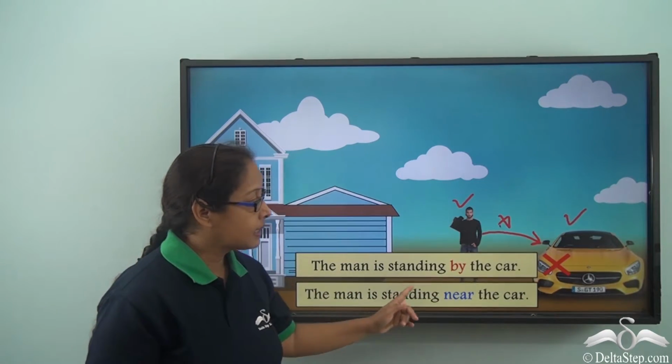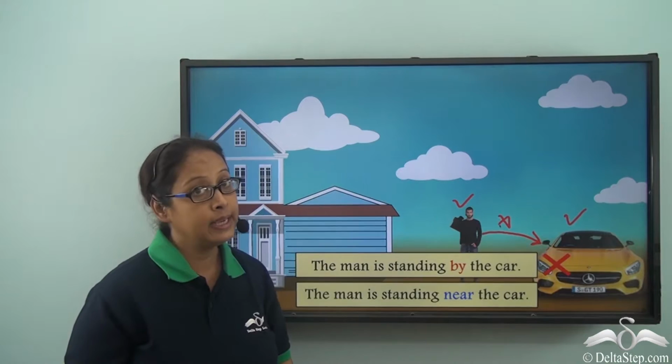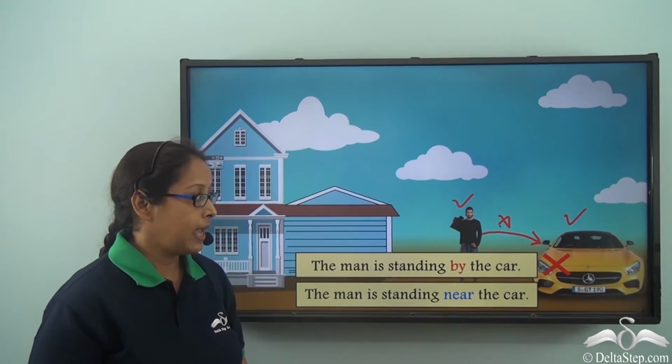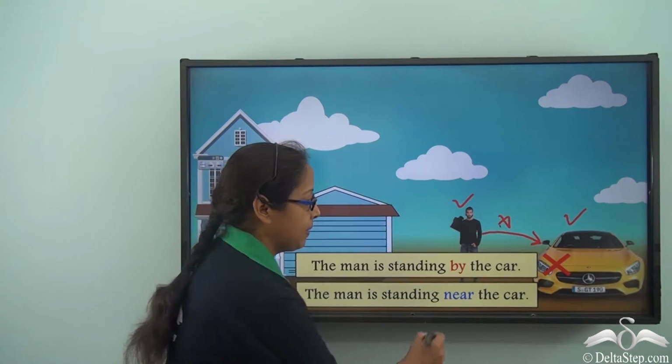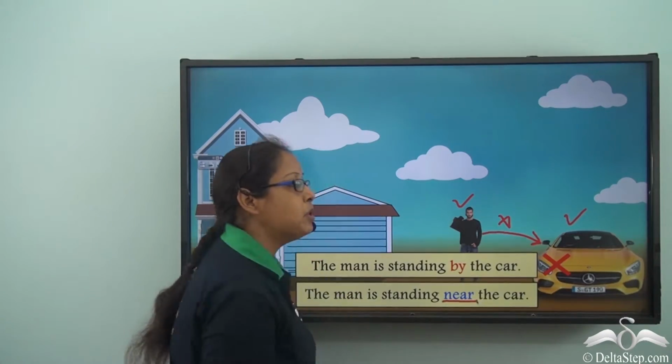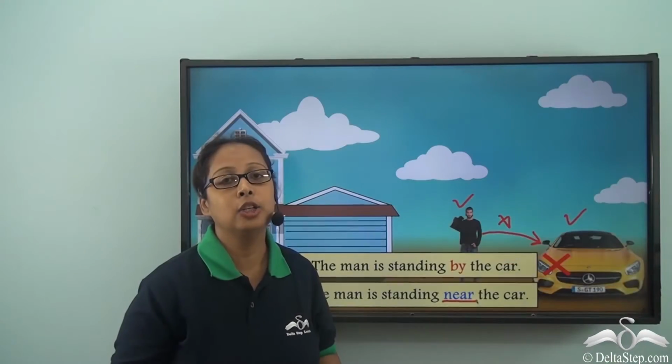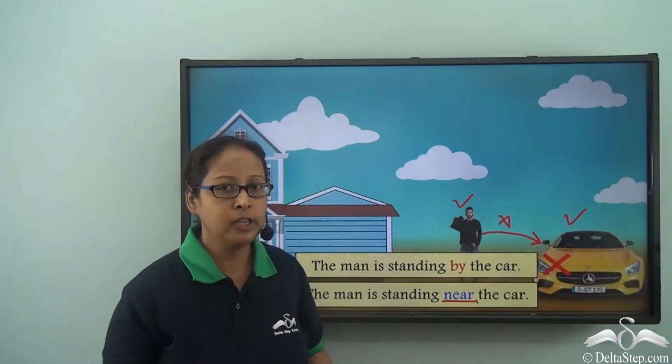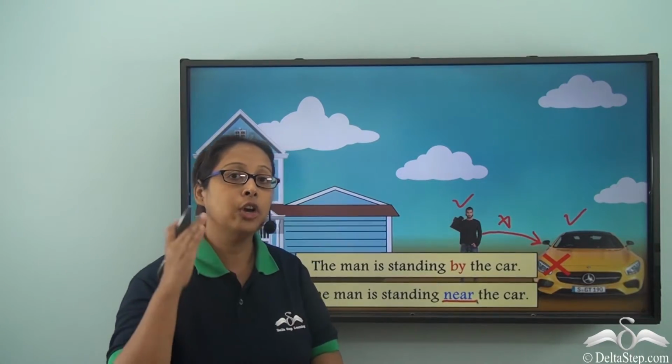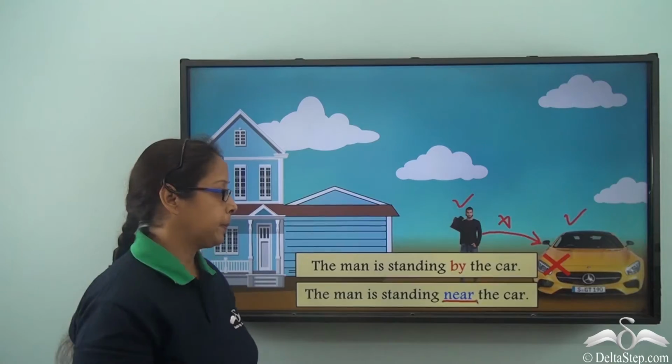The man is standing near the car. Can I say near? Yes, I can. Because when I am using the preposition near, I am not specifying an exact location. He could be anywhere close to the car, but he is not right next to the car.